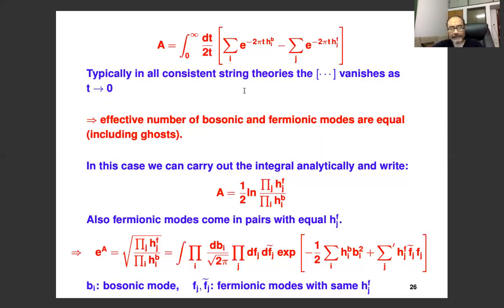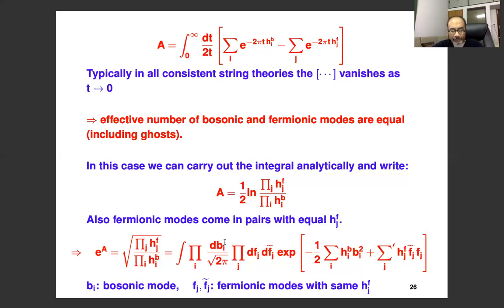In this case, we can carry out the integral explicitly, analytically, assuming that these are positive. So you write the results when they are positive, and then reinterpret this as a path integral. This is the expression for the amplitude, and now we want to rewrite it as a path integral, which is given here.